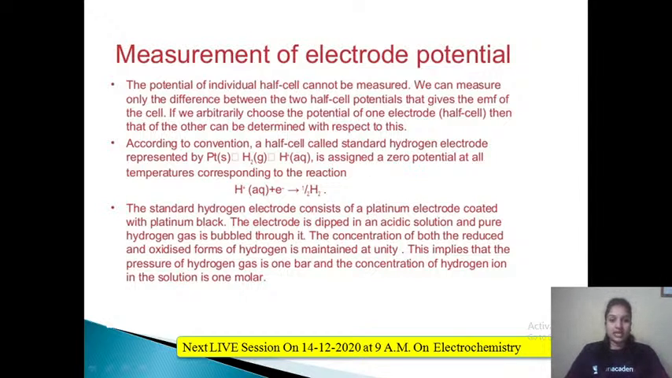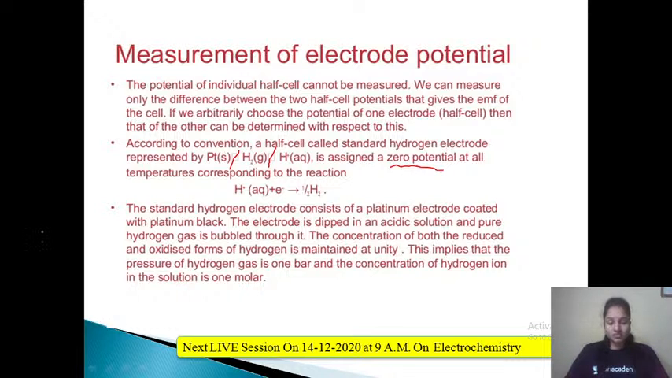Standard hydrogen electrode. Now how to represent the standard hydrogen electrode? Platinum bar H2 bar H plus. This is the way we represent any particular electrode. Okay, and it is assigned a zero potential. Standard hydrogen electrode has a zero potential at all temperatures.